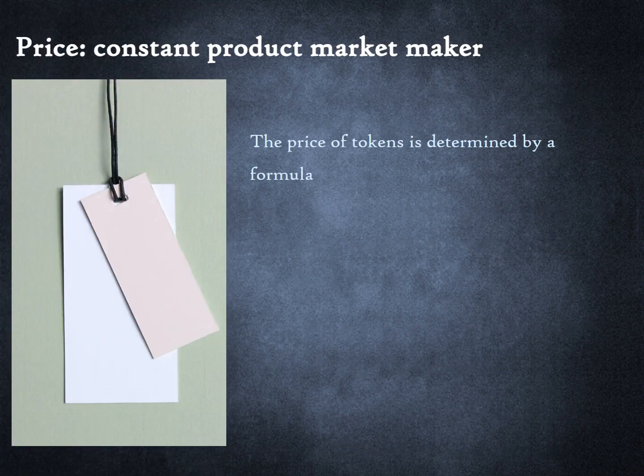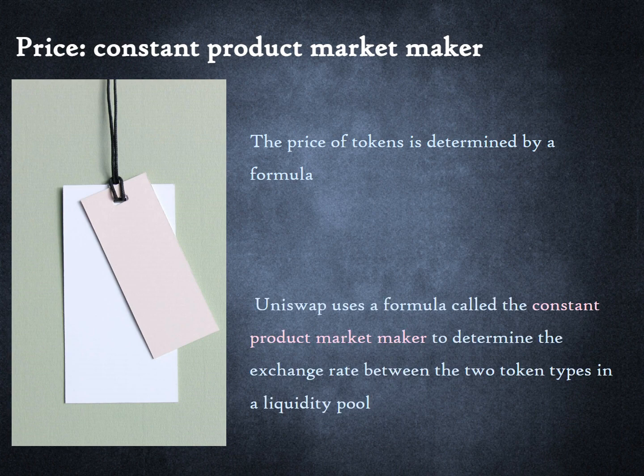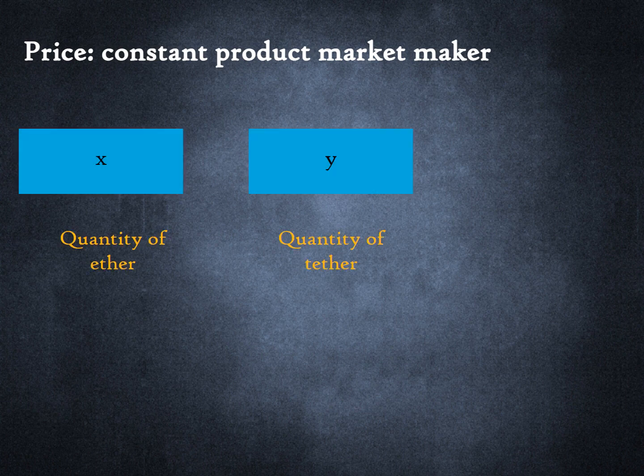The price of tokens is determined by a formula. Uniswap uses a formula called the constant product market maker to determine the exchange rate between the two token types in a liquidity pool. Next, we will delve into this further. Assume that there are two tokens in a liquidity pool: Ether and Tether. The quantity of Ether is X and quantity of Tether is Y. Note that we are talking about quantities and not their respective dollar market values.